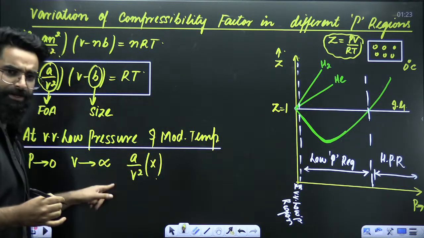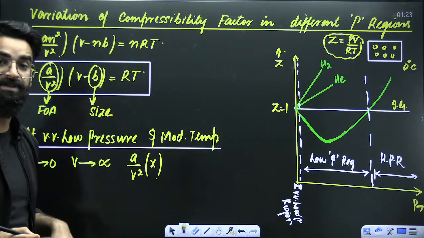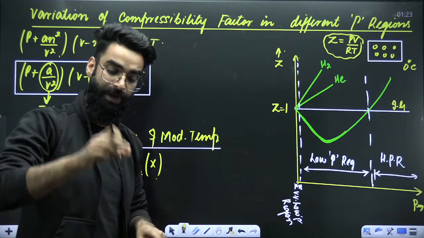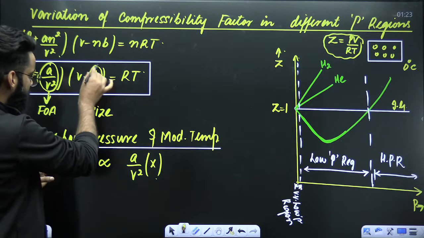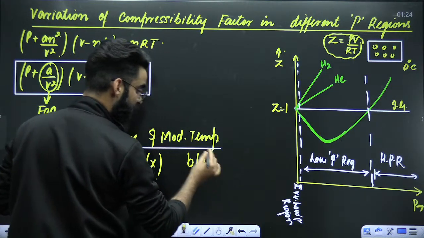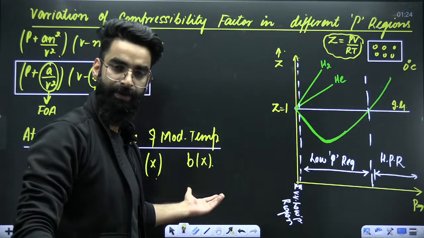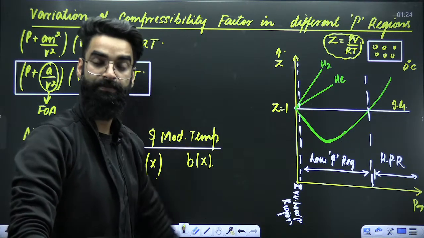It gives me the idea about attractions, and you can neglect this term at very, very low pressure. At the same time, since the volume of the container is infinite, you can neglect the actual volume of one gas molecule. This term gives me the idea about the size of the gas molecule, and you can neglect it as well, because pressure is almost zero and the volume of the container has become infinite.